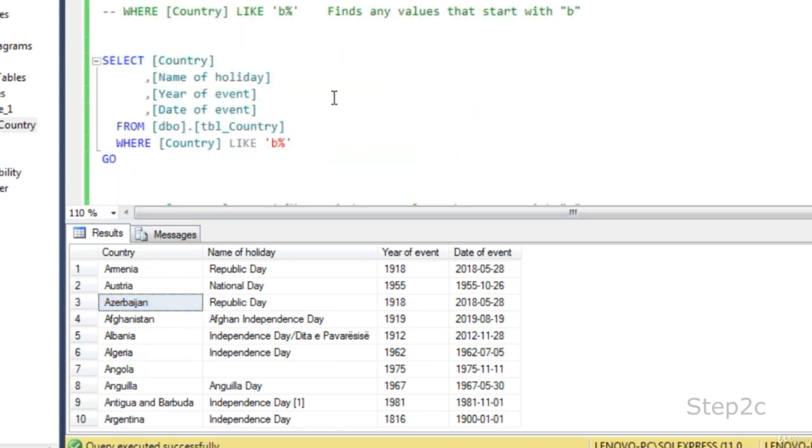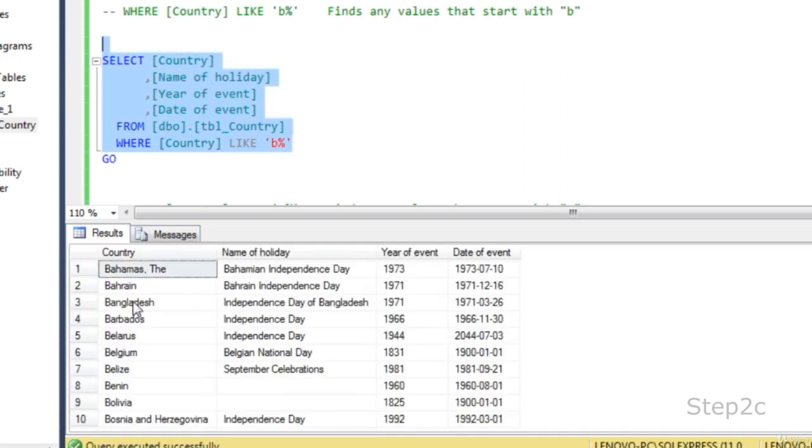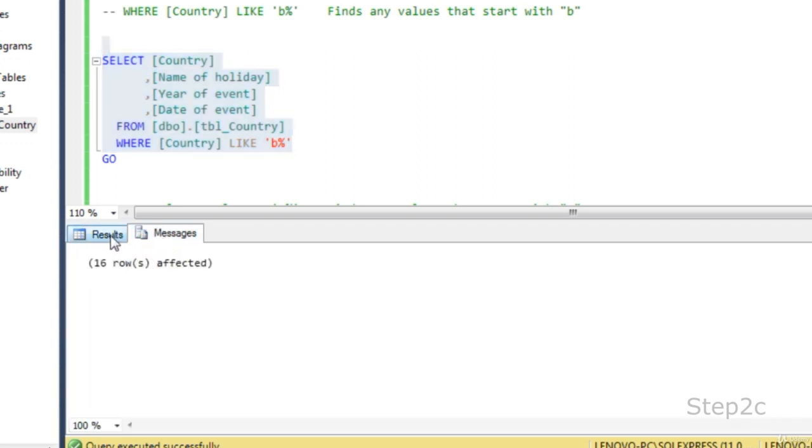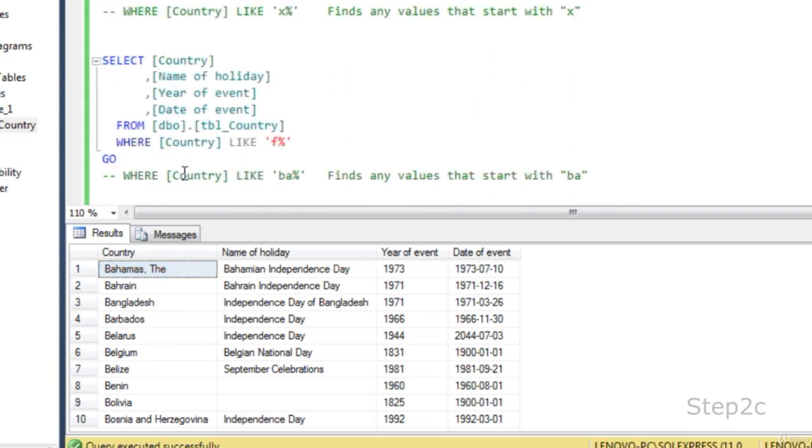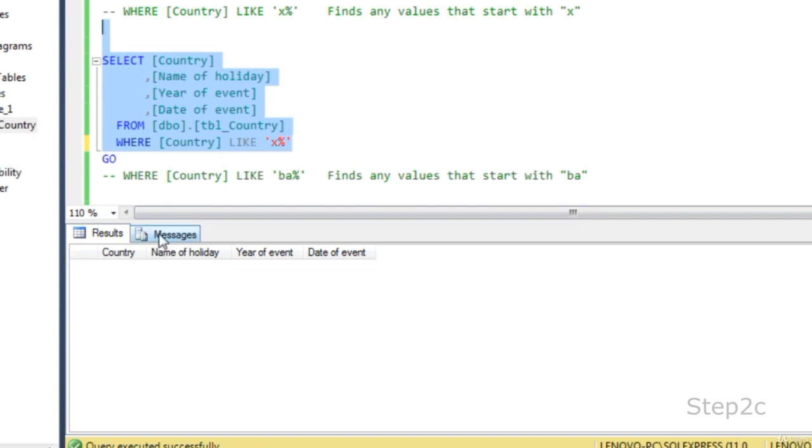Similarly, if you are looking for data that begins with B, we will specify country like B percentage. And if you execute, you will get all the records that begin with B. There are 16 records, and if you go through the data, you could see all of them begin with B. Similarly, if you are looking for data that begins with H, you could specify country like H percentage, but there are no records that satisfy this condition, so you won't get any records.